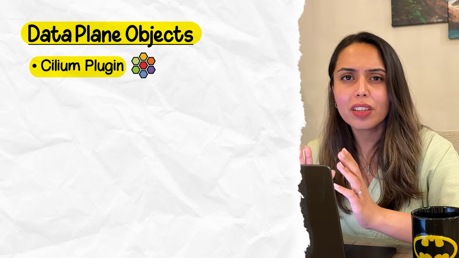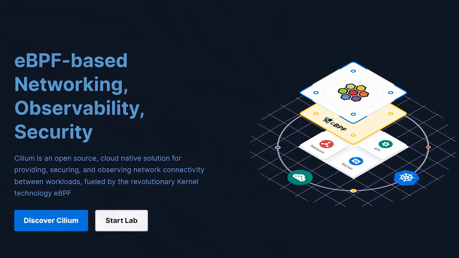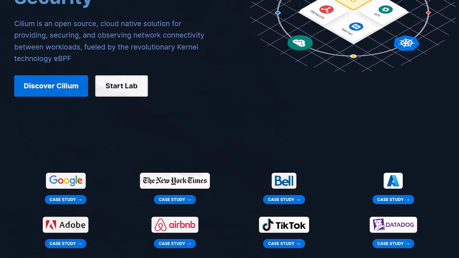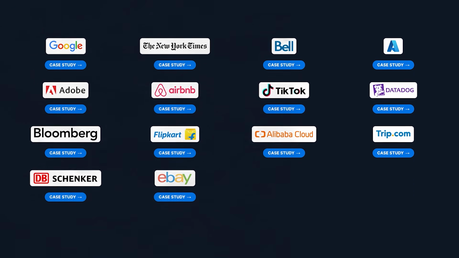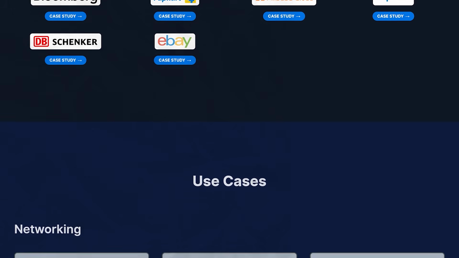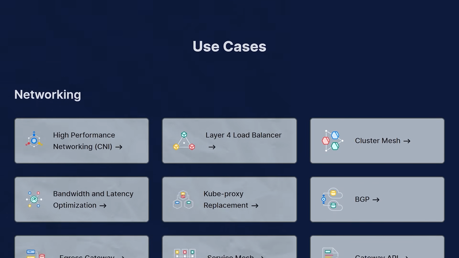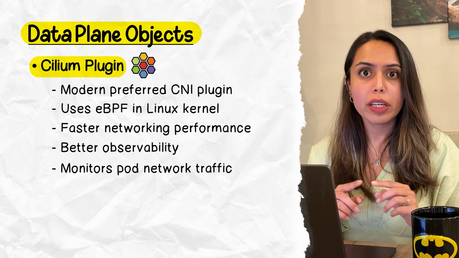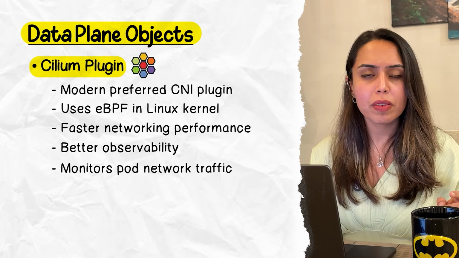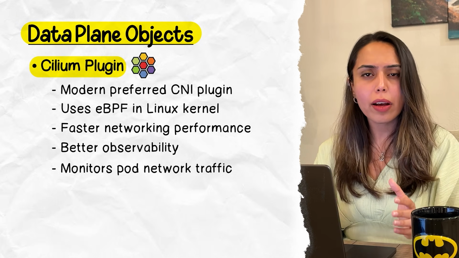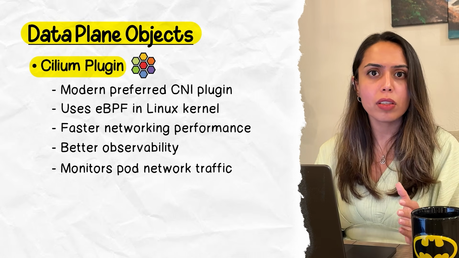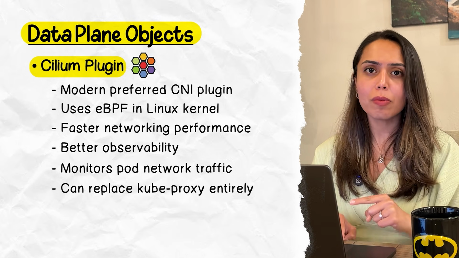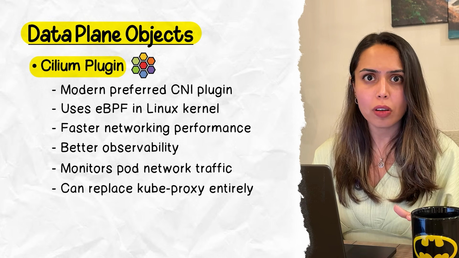Cilium, you may hear a lot about the Cilium plugin. It's the modern favorite because it also includes an eBPF module, which is responsible to handle networking in the Linux kernel. And it's not only faster, but it also gives you better observability. It monitors different network calls happening between different pods. So it helps you log and audit different network calls happening between pods. Also, Cilium with eBPF has replaced kube-proxy entirely.